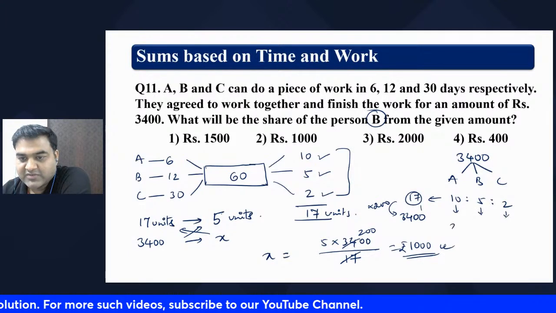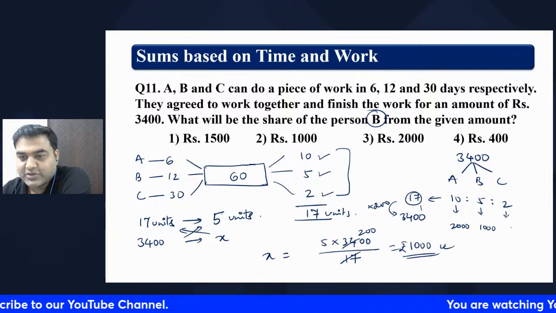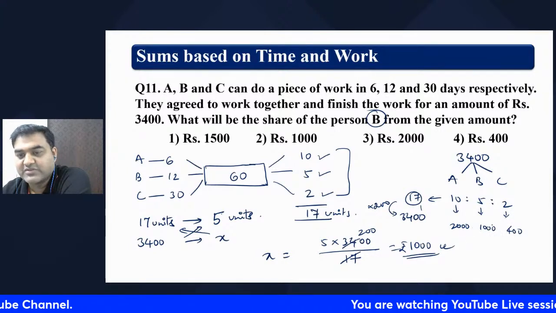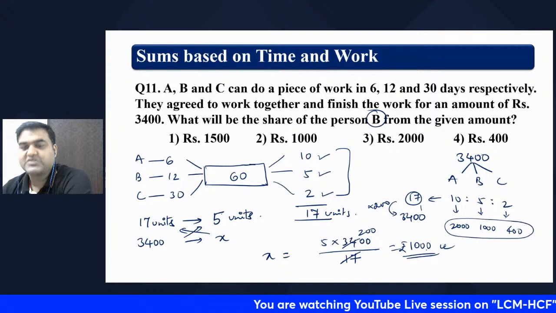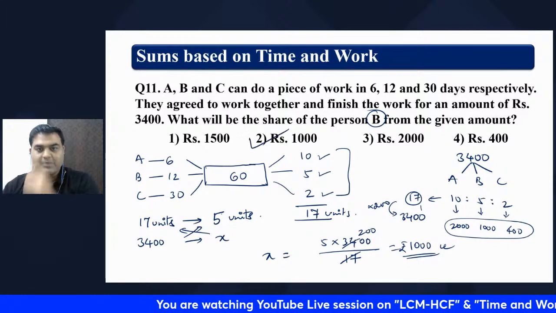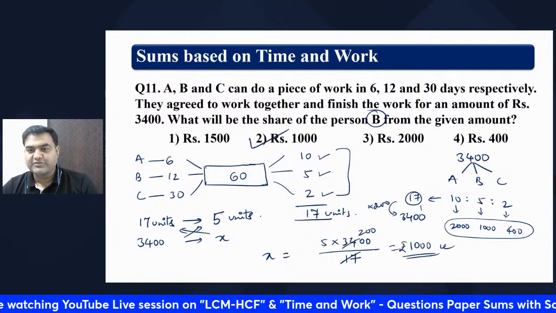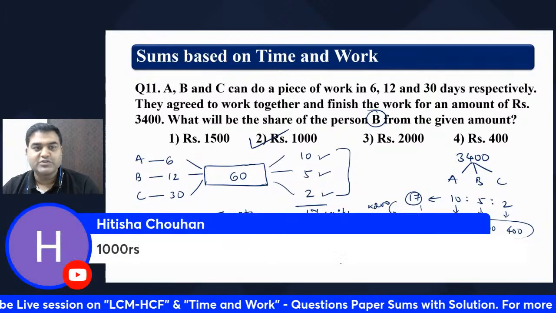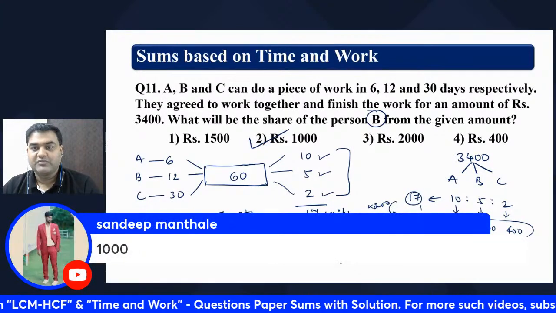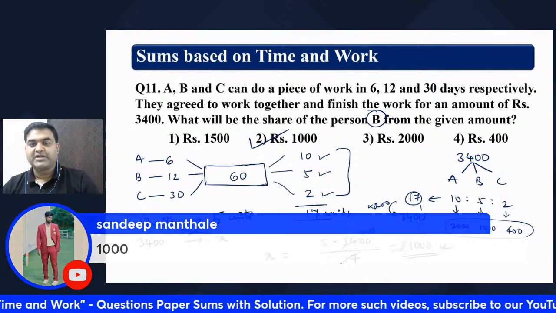So how much will he get? A will get 2,000 rupees, B will get 1,000 rupees, and C will get 200 into 2, 400 rupees. Total will be 3,400 rupees. So the answer is 1,000, which is option 2. Hope you have understood this. Most of you have already given the answer as 1,000 rupees. Wonderful. You have got the answer right.